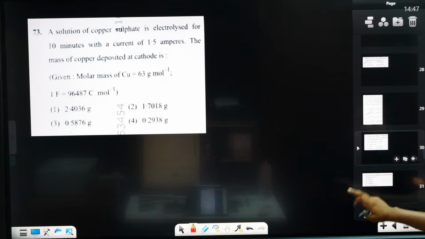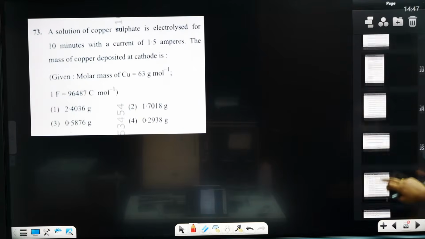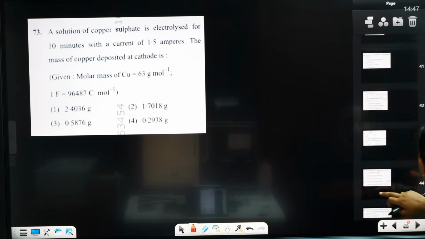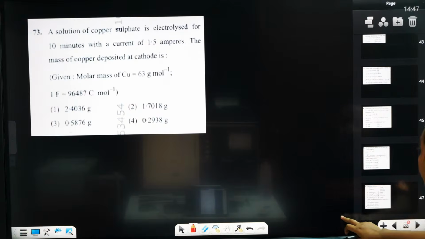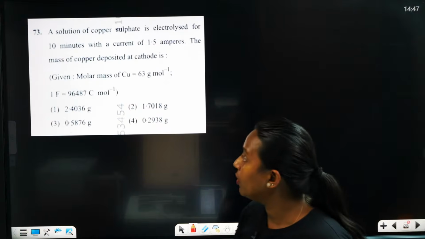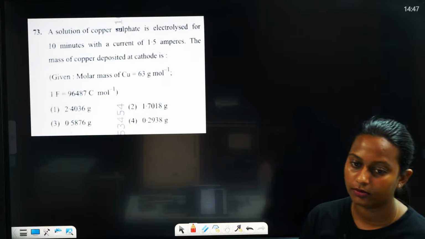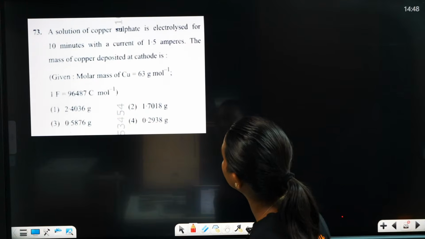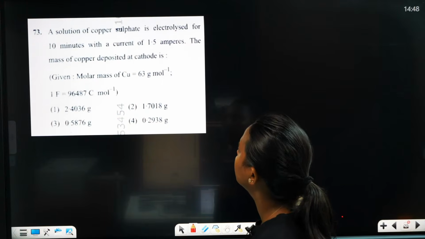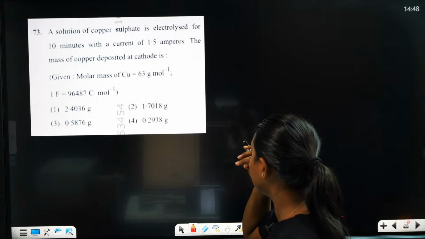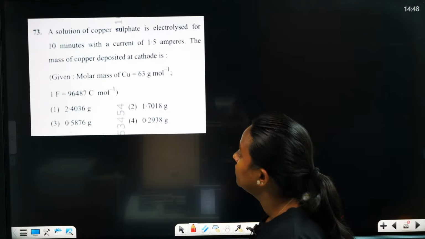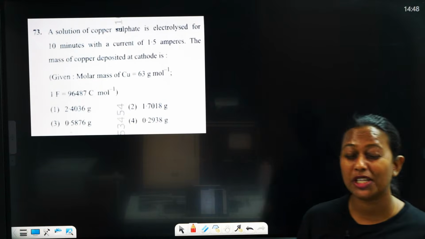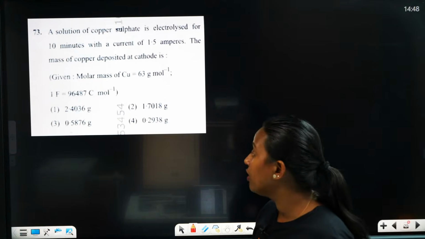Then we are moving to the next question. I think you all are ready. Okay, come on. This question is from Faraday's law.